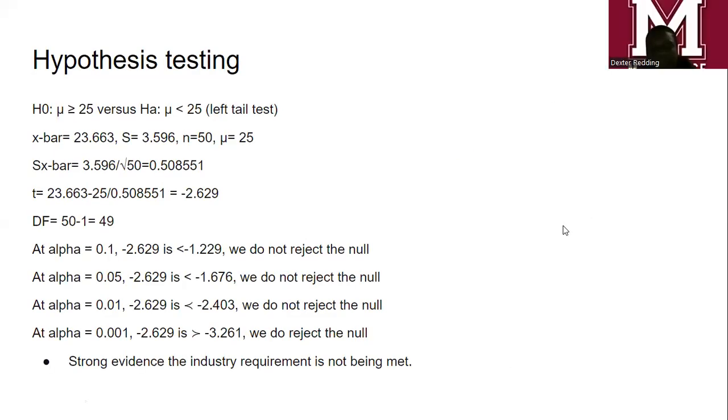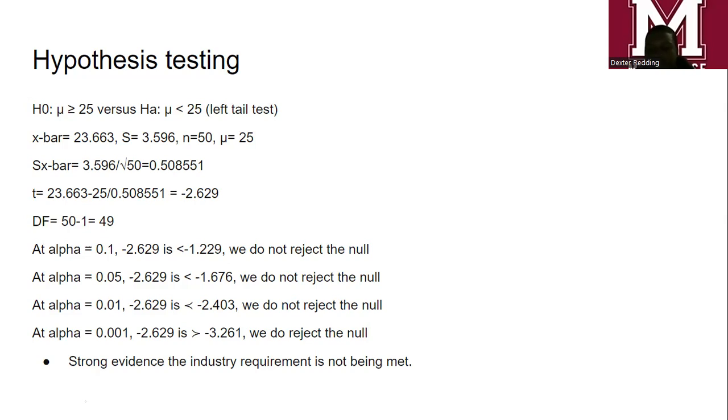So first, we looked at the hypothesis testing. Since we have a sample mean and standard deviation, we use the t-distribution. This test would be the sample mean minus the hypothesized mean, divided by the sample standard deviation divided by the square root of the sample size, which in this case would be 23.663 minus 25 divided by 0.508551, which gave us negative 2.629. And we needed to find the degrees of freedom to get our critical value, which was 50 minus 1, the sample size minus 1.